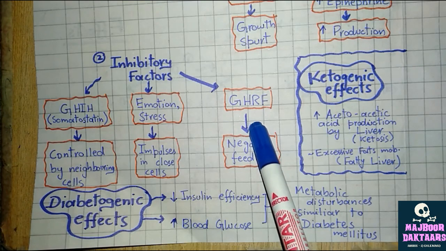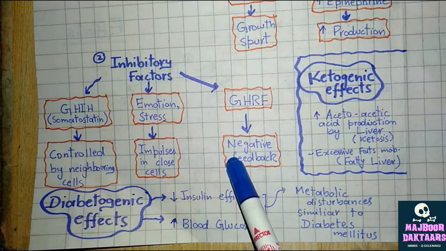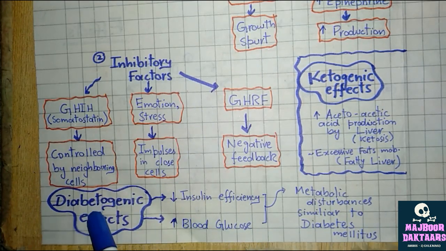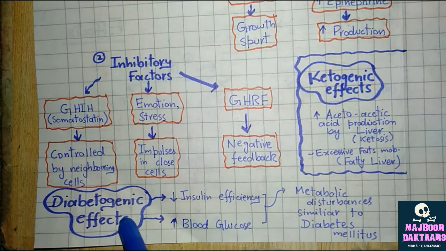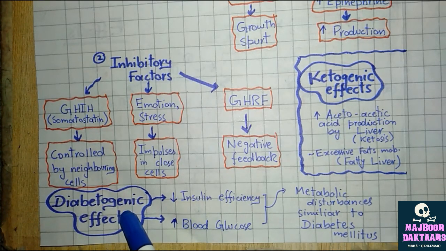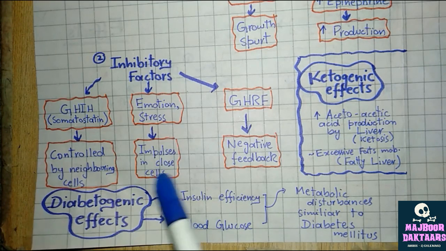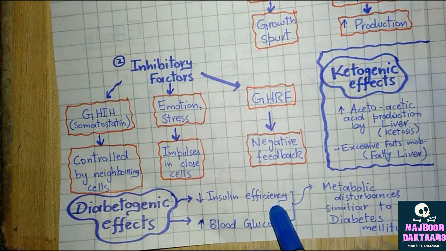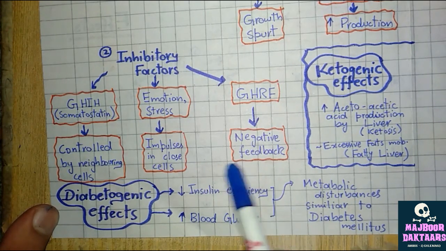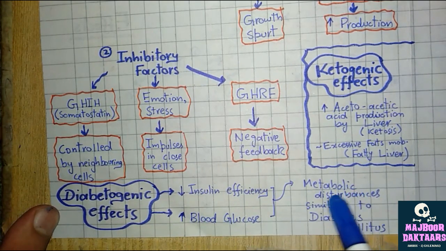Now, two important effects of the growth hormone are worthy to note. First one is the diabetogenic effect. We know that growth hormone causes increased insulin resistance of the cell due to free fatty acids covering the insulin receptor. So it decreases the insulin efficiency and resultantly increases the blood glucose level. Both these effects cause metabolic disturbances similar to diabetes mellitus.